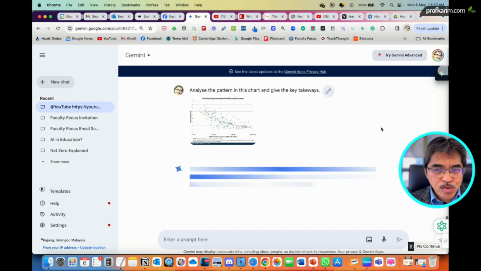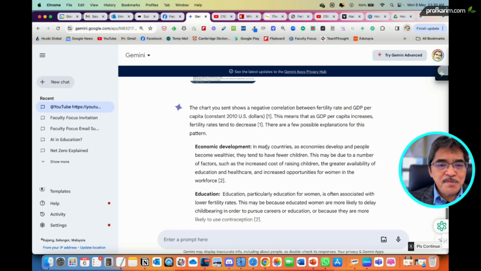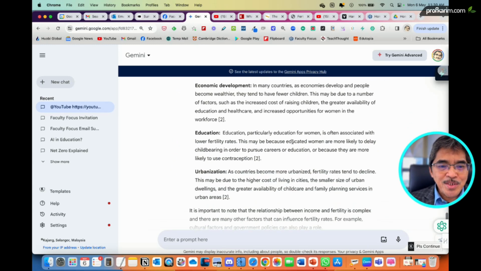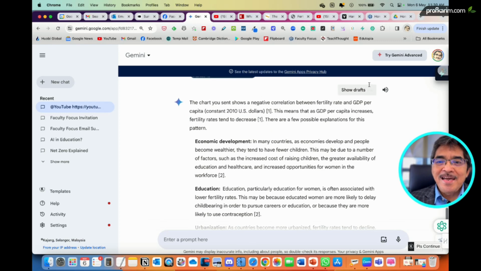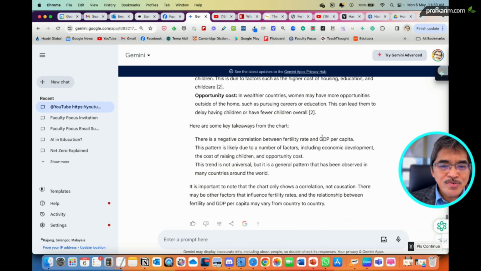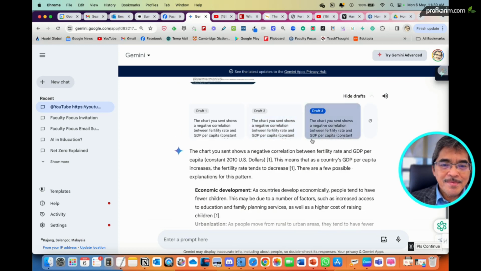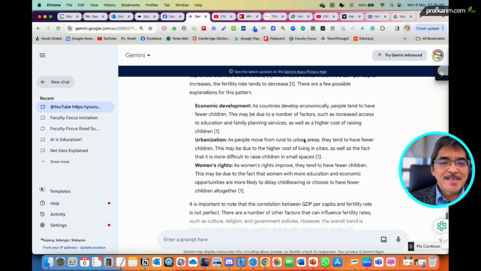Okay, Gemini is supposed to look at the image, analyze the image, and then give you all this detail. Okay, and of course there are three drafts. You can go through the drafts, and this is something even ChatGPT Plus doesn't give us.